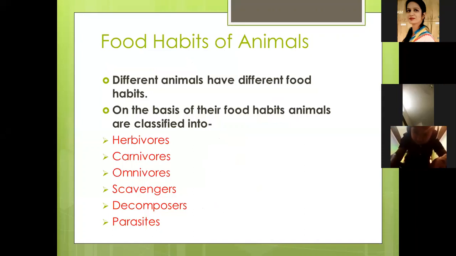We have started the discussion with the food habits of animals. Different animals have different food habits. On the basis of their food habits, animals are classified into herbivores, carnivores, omnivores, scavengers, decomposers, and parasites. Herbivores, carnivores, omnivores, scavengers, decomposers, and parasites.